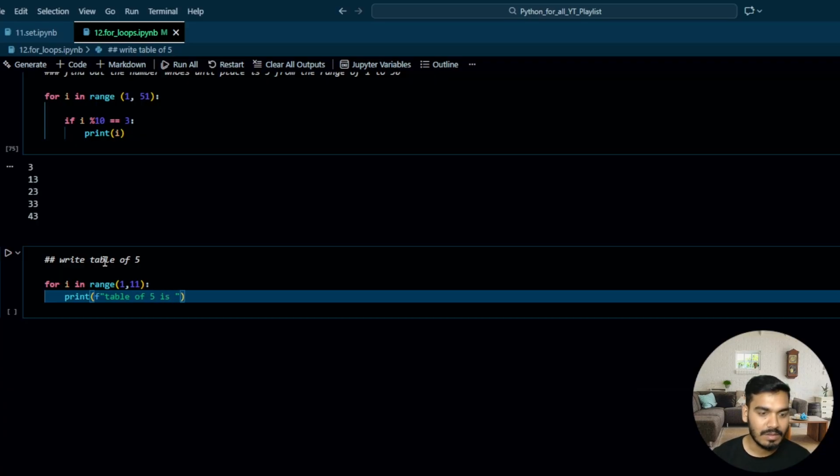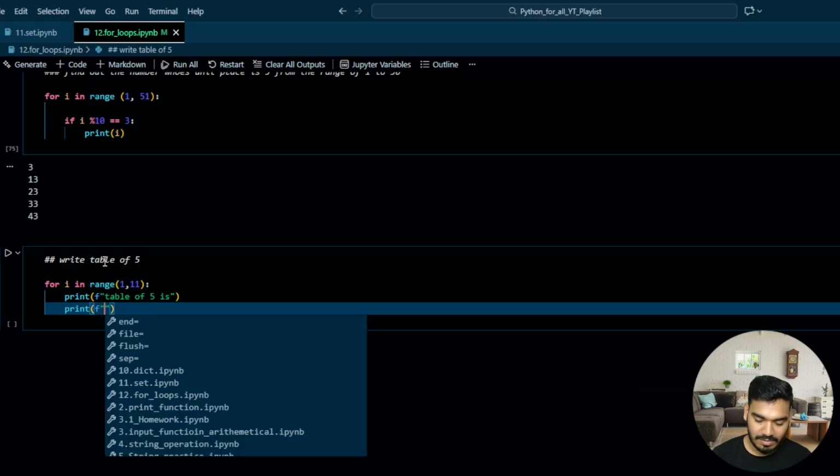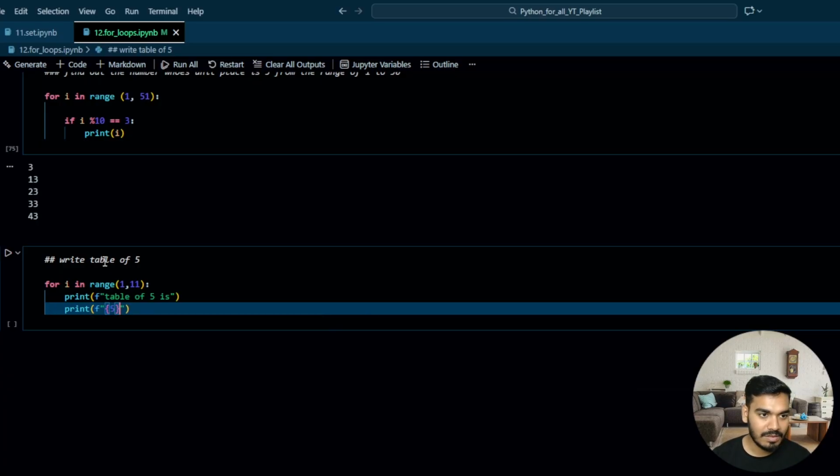is. You keep this print like this, and then write over here print 5 into i, equal to 5 into i.